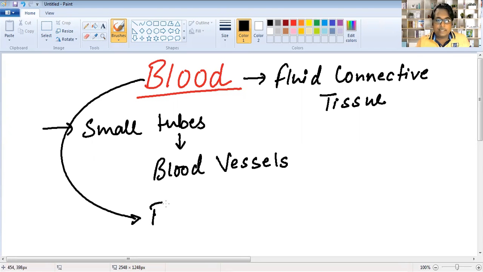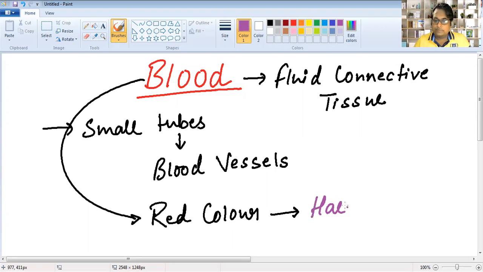As you know, blood looks red in color. And how does blood gain red color? With the help of hemoglobin. So blood gets its rich red color with the help of hemoglobin.